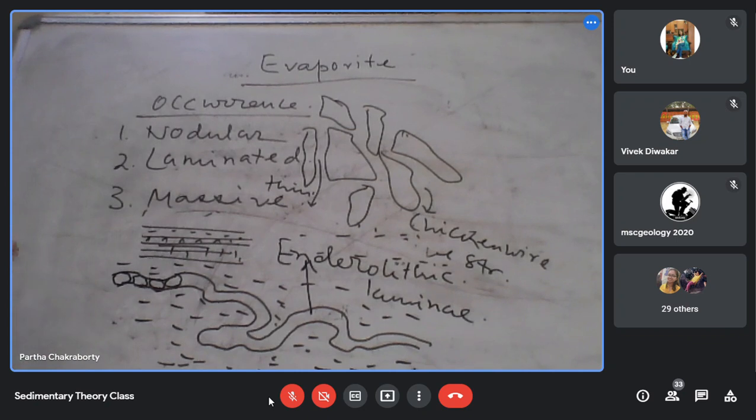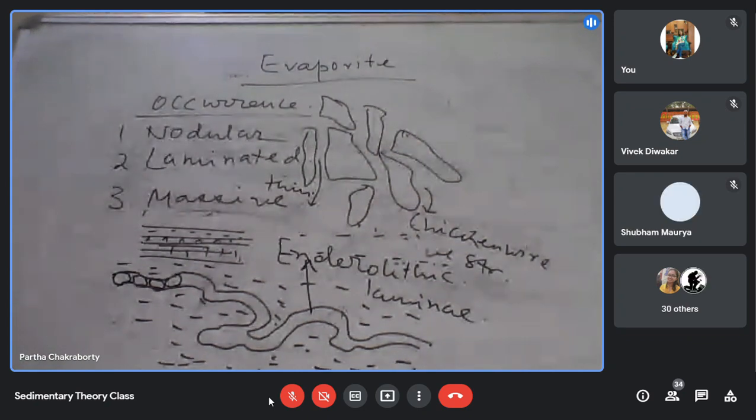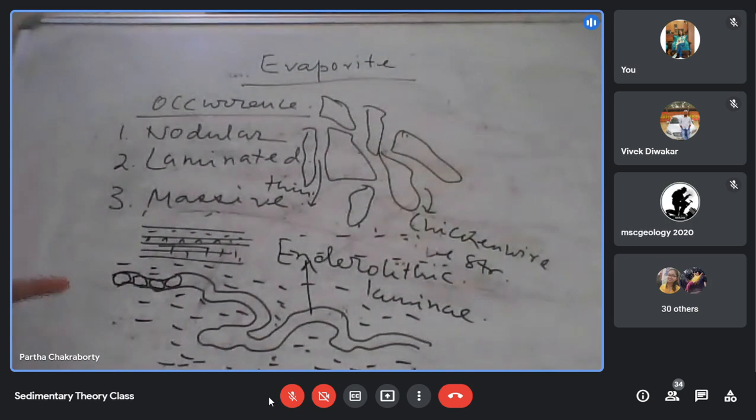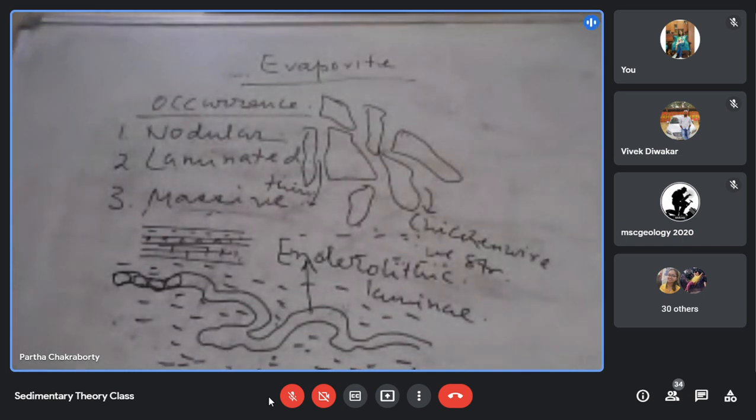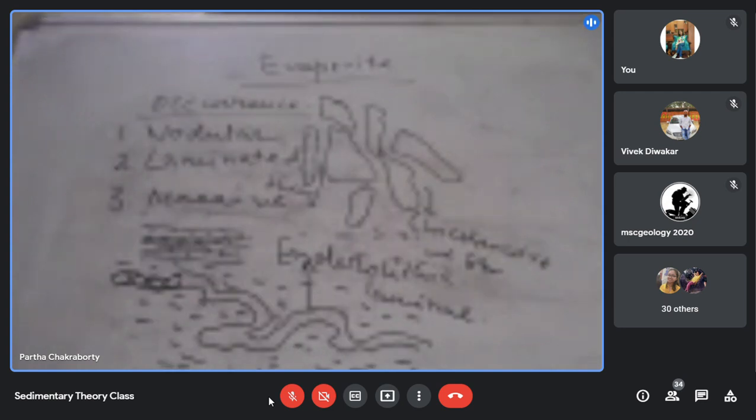So those who believe in the nodular theory and the shallow water hypothesis started showing this kind of laminae and claiming that whatever laminae you are getting is actually the coalescing of the nodules and formation of the laminae. Many of the laminated evaporite proponents didn't agree to that. Well, no, it is not always like that. There are uniform and planar laminae as well.